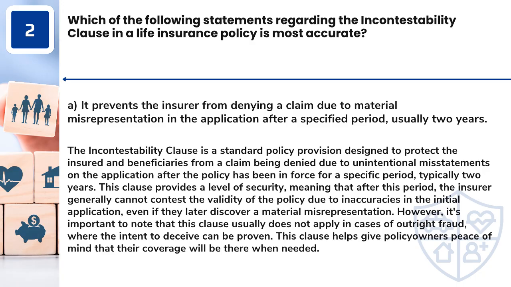This clause provides a level of security, meaning that after this period, the insurer generally cannot contest the validity of the policy due to inaccuracies in the initial application, even if they later discover a material misrepresentation. However, it's important to note that this clause usually does not apply in cases of outright fraud, where the intent to deceive can be proven. This clause helps give policy owners peace of mind that their coverage will be there when needed.